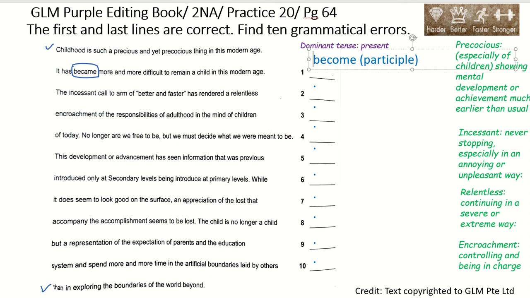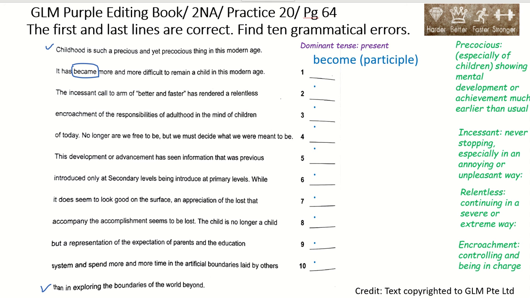Remember that in this particular context, it shows that the results were discovered in the past and still remain true today. Therefore, you are using present perfect aspect. Okay, maybe I should write that.